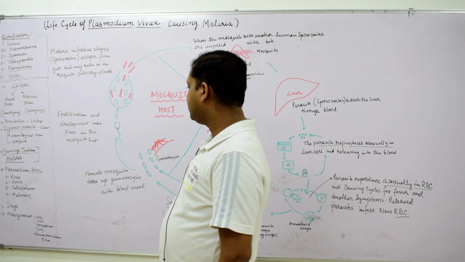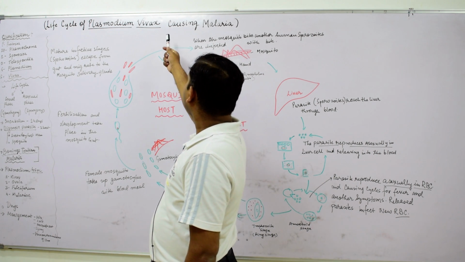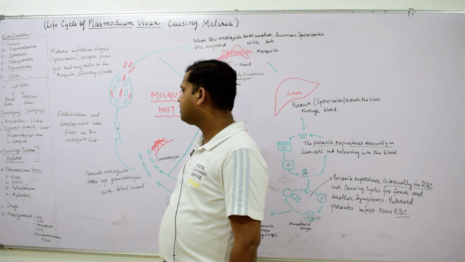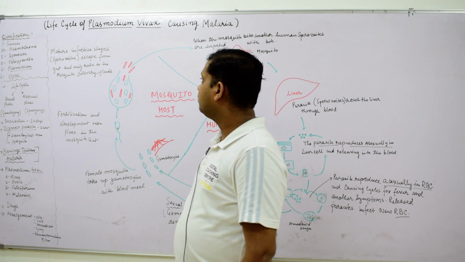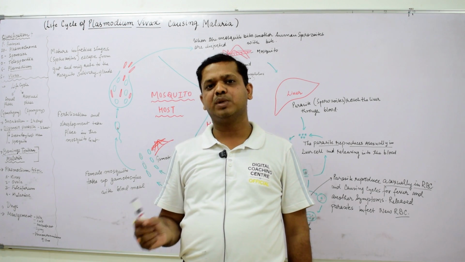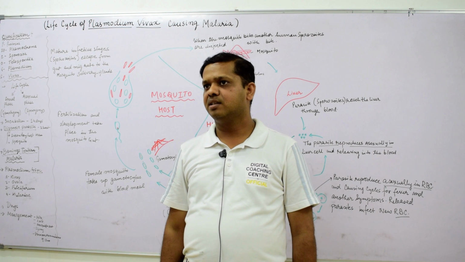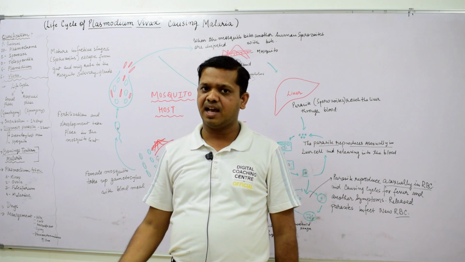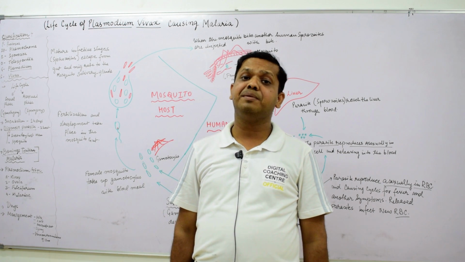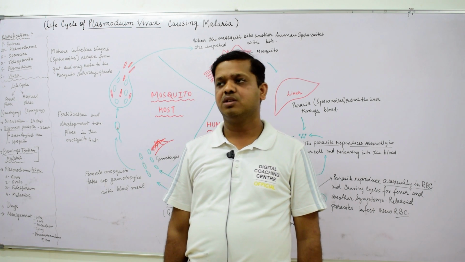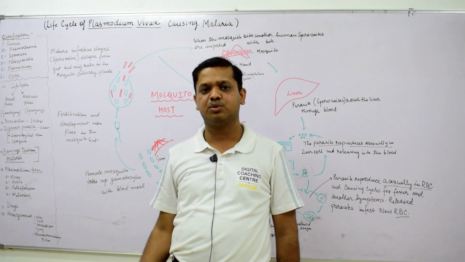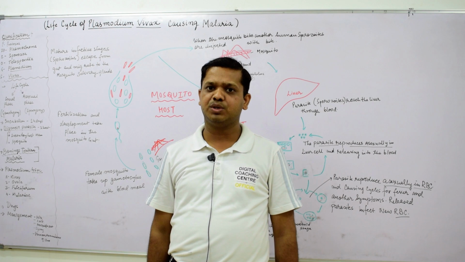Now here we will see that Plasmodium vivax causes malaria, which is also known as benign tertian malaria. We will understand how Plasmodium vivax causes malaria in human beings. What is the carrier of this particular pathogen? The carrier is the female Anopheles mosquito, an essential carrier for Plasmodium vivax.